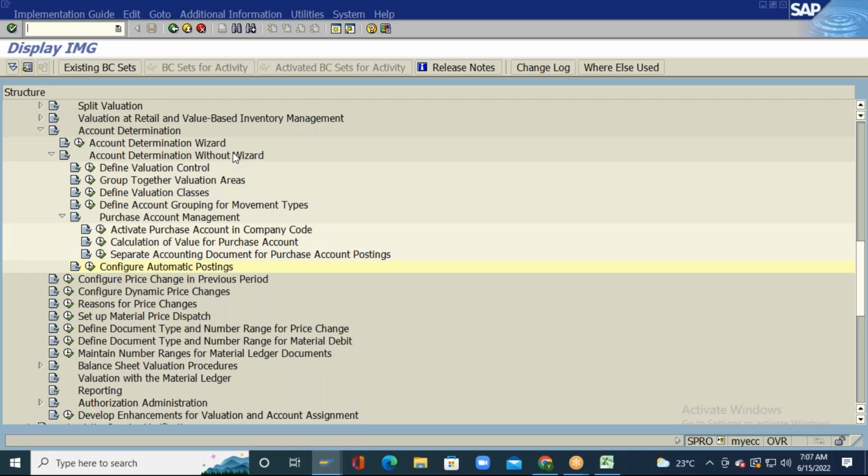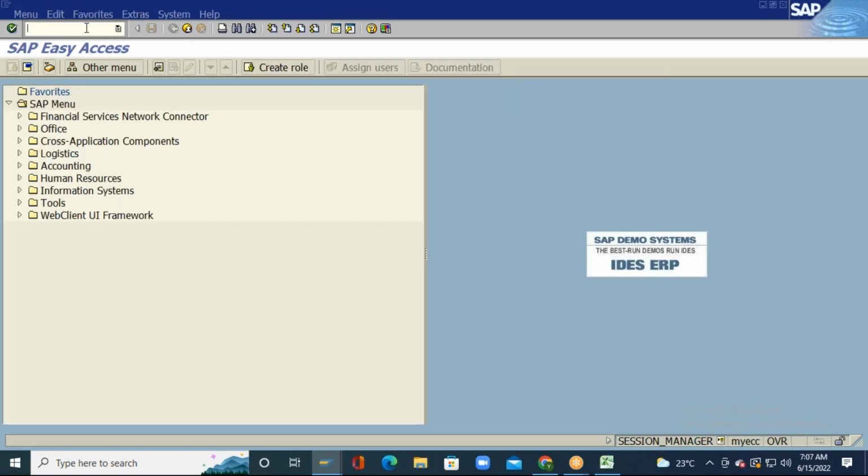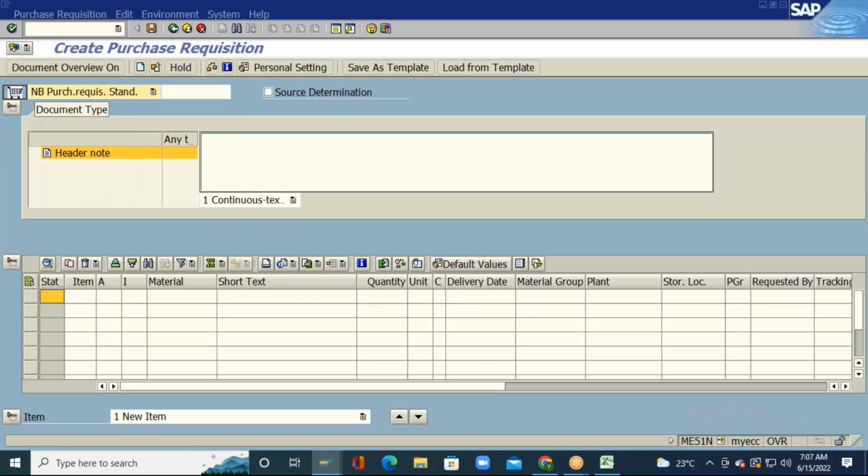Now I will try to do a goods receipt and we will see what postings are happening. So I will go to the ME51N transaction code and try to create a purchase requisition.